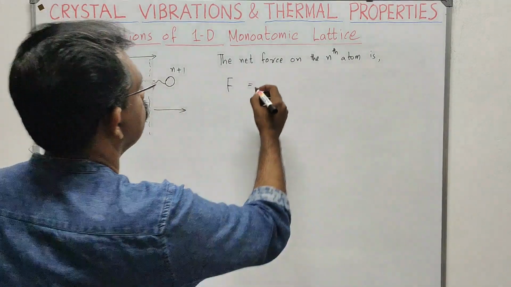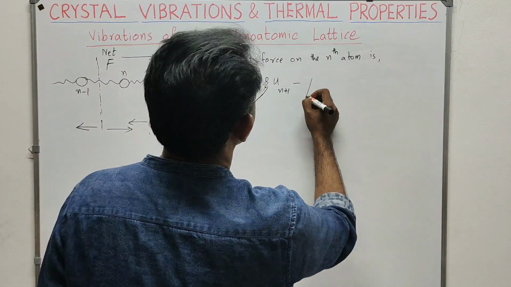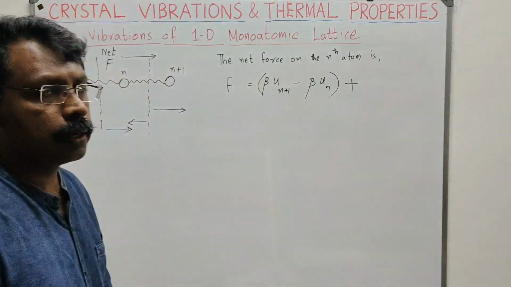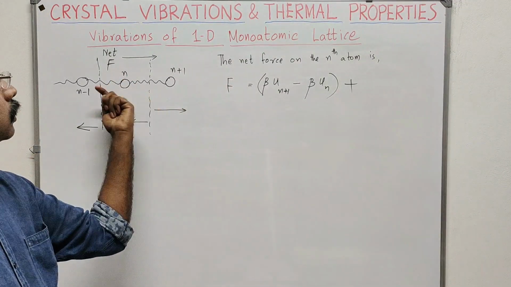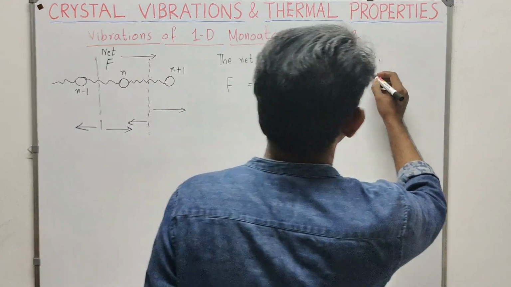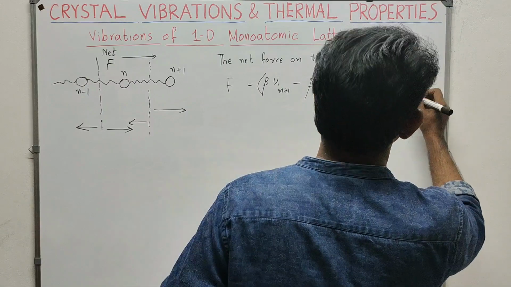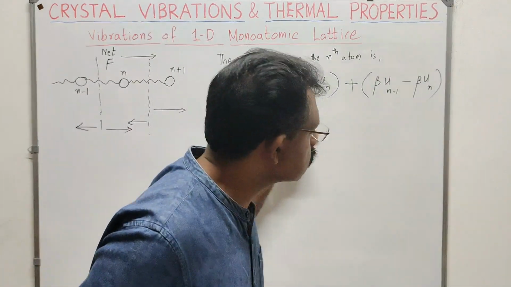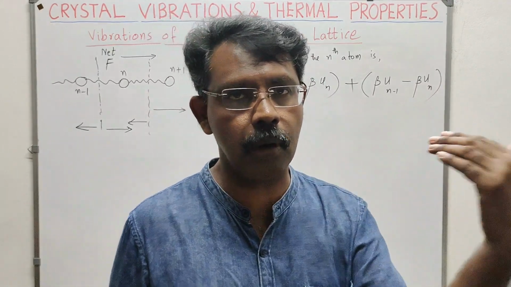F is equal to beta u(n+1) minus beta u(n), plus beta u(n-1) minus beta u(n). Here beta u(n+1) is the force coming in this direction, minus this one. In this we have considered forces towards the right as positive, because our net force is towards the right. Forces towards the right are taken as positive, and forces in the opposite direction are taken as negative.